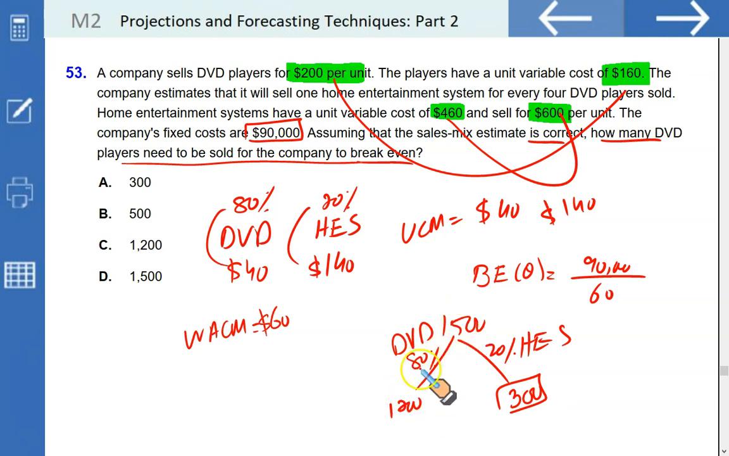So what exactly are we required to do? How many DVD players? DVD players, 1,200.